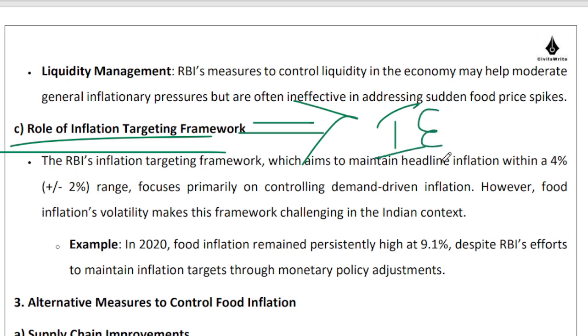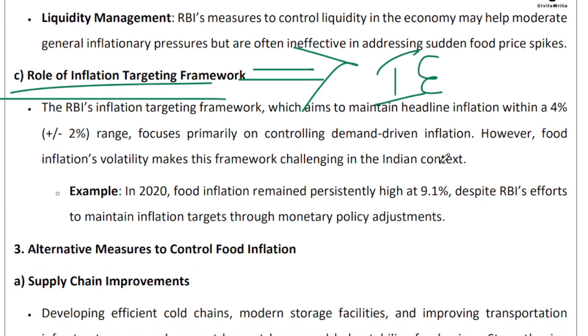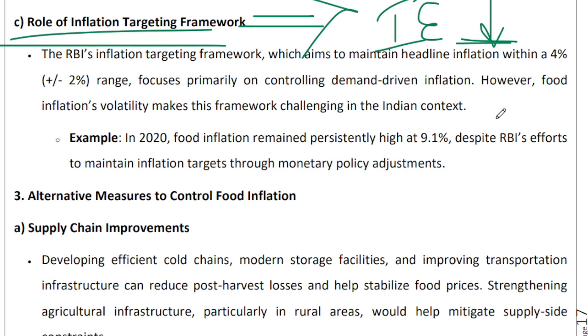People will start expecting higher and higher inflation, and then that expectation will become a reality, and that reality will bite us very badly in the back. So we have to keep inflation expectations anchored. To keep them anchored, RBI has to keep the interest rates up when food inflation is high, given that RBI is publicly committed to controlling inflation within 4% plus minus 2%.